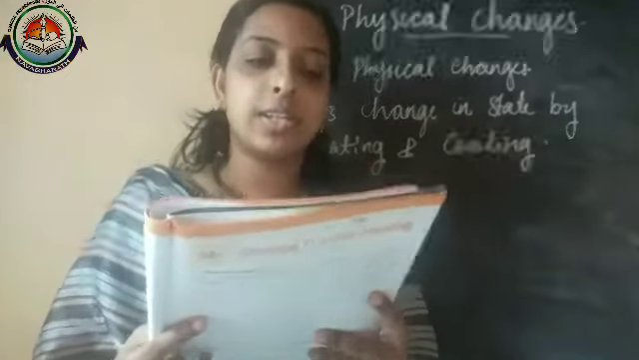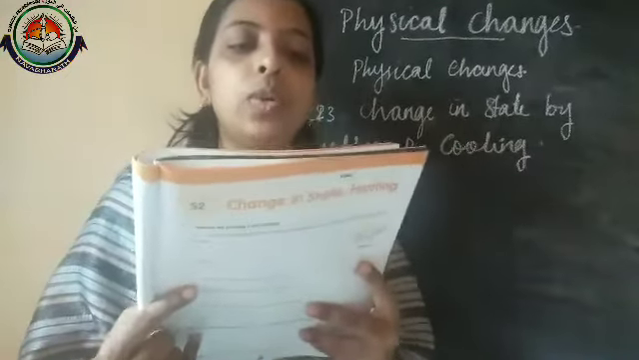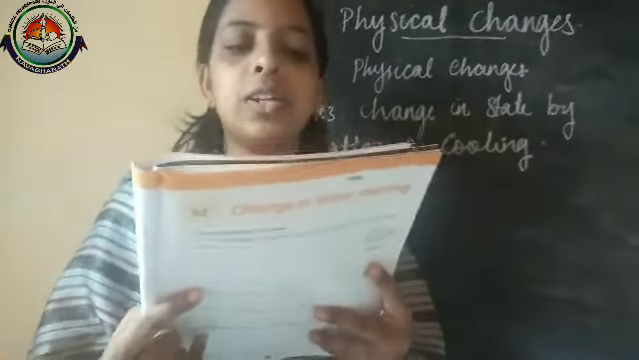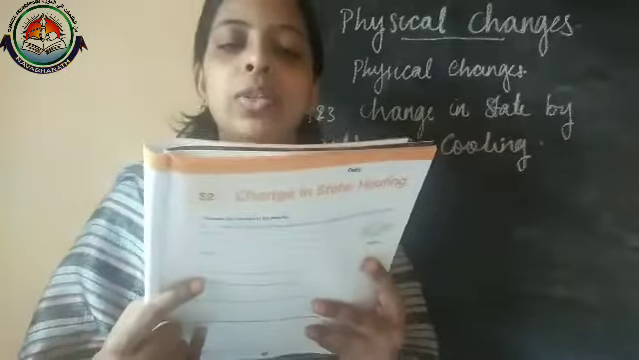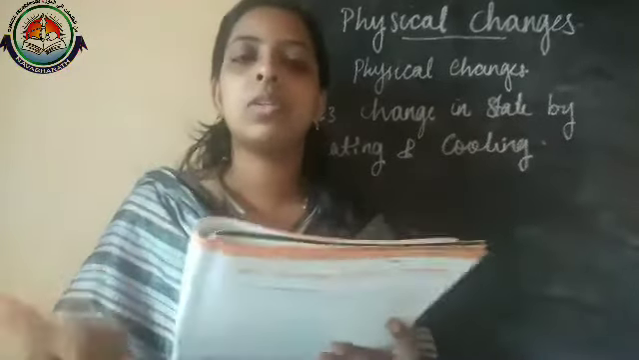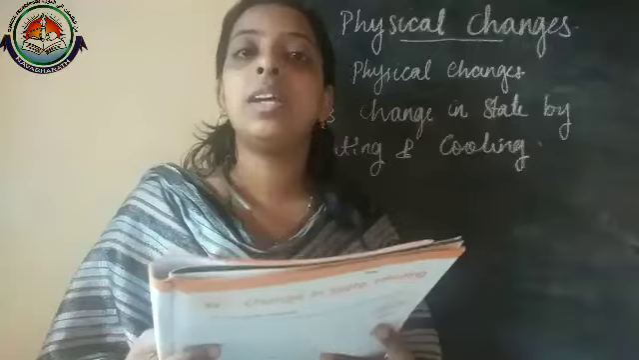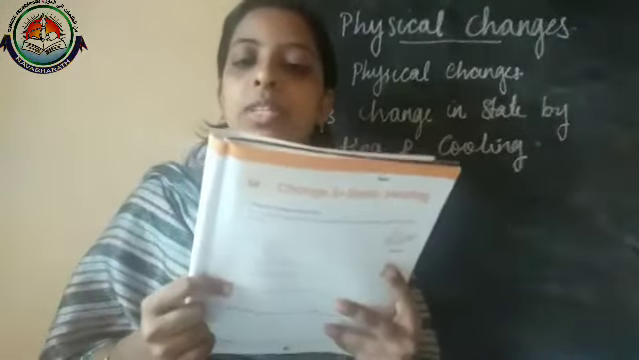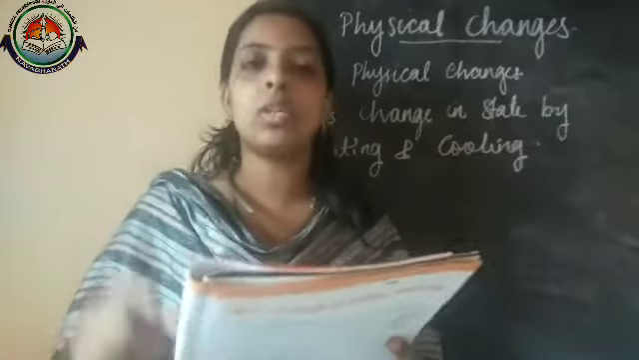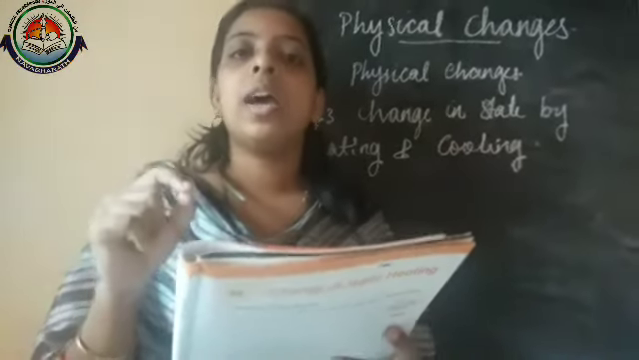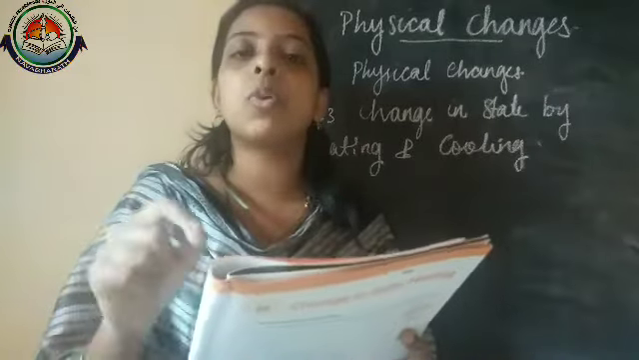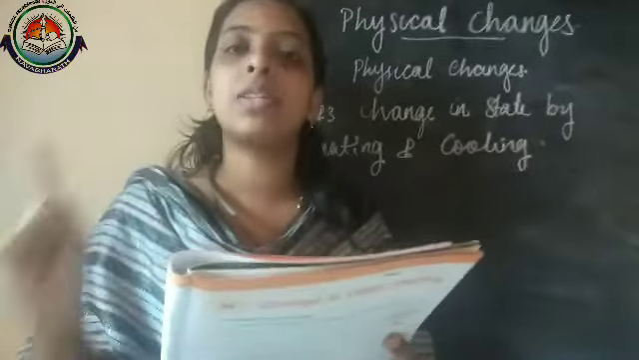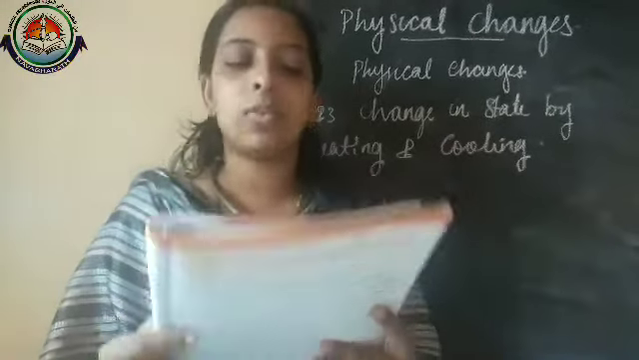Open your worksheet S1. The first one: look at the picture and complete the table. First case, you can see sharpening of pencil. What is changing here? The size of the pencil is changing. Is it a physical change? Why? It's a physical change because no new substance is formed, only a change in size occurs.